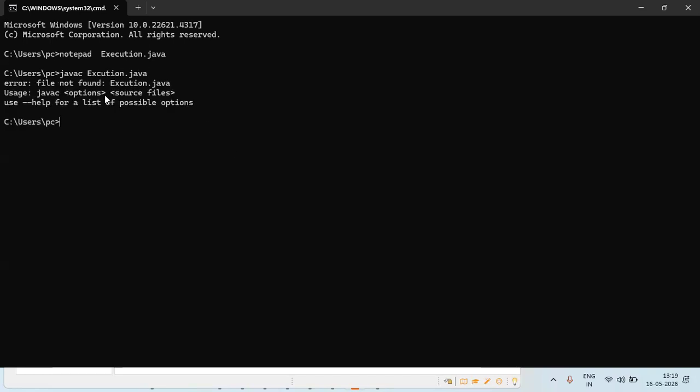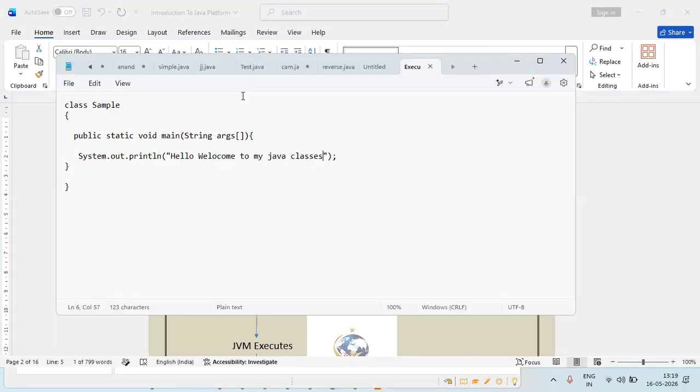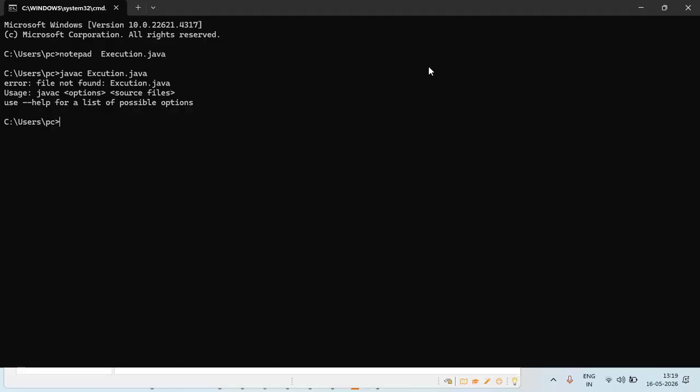File not found. So what is this file name? Yes, here I can see. What is the file name? Notepad Execution.java. Just remove the notepad and type javac. Enough. No errors. Just execute.